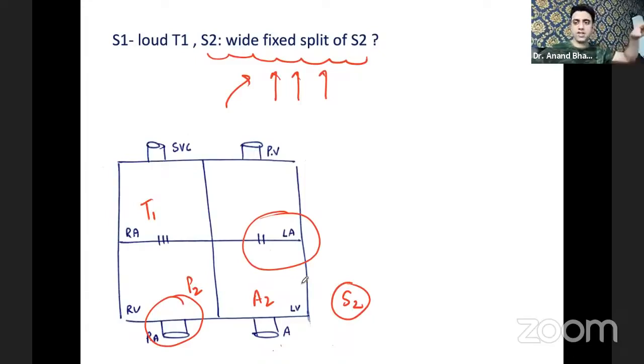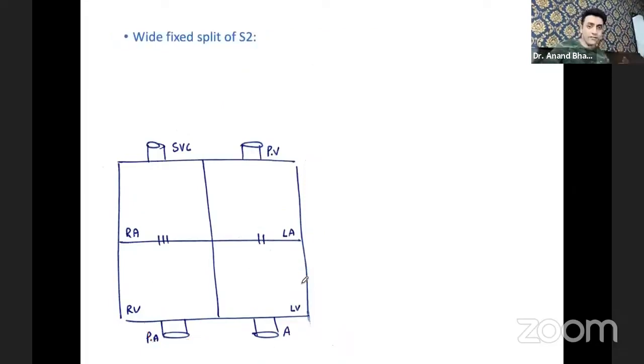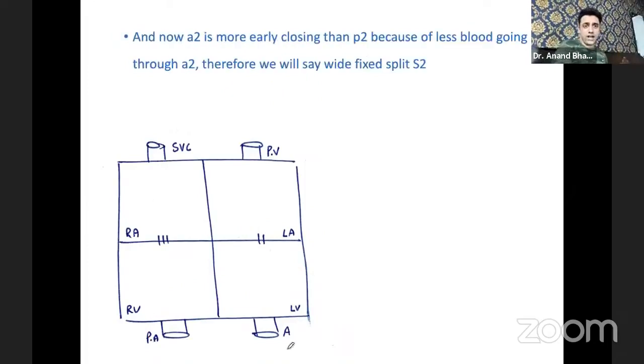Why? Because of inspiration, a lot of blood has to come from the superior vena cava to the right atrium and the right ventricle. So P2 closes a little late and A2 closes earlier than P2. In atrial septal defect, too much blood is going into the left atrium, then the right atrium, then the right ventricle.